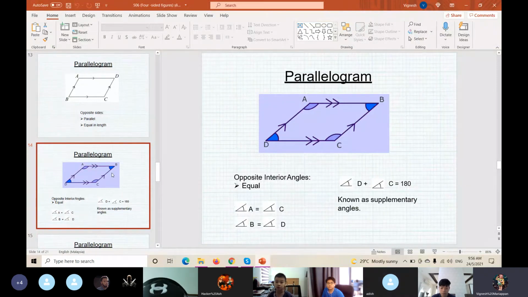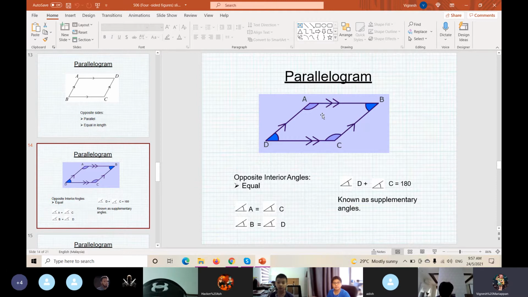Okay, what is the interior angle of a parallelogram, class? What is the interior angle of a parallelogram? Very good. 360 degrees is the total interior angle for a parallelogram. So no matter which shape, if the shape has four sides, the total interior angle should be 360 degrees.